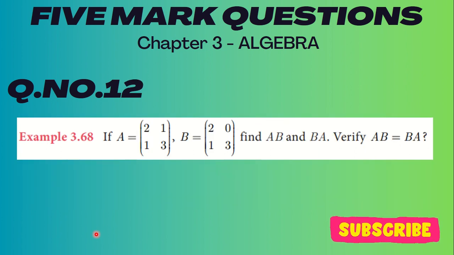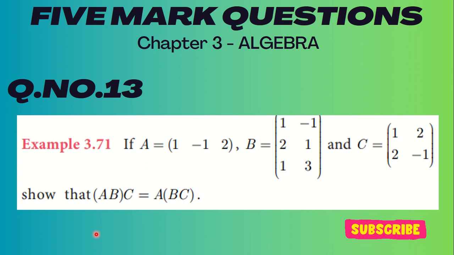Question number 12. Example 3.68. A is equal to 2 1 1 3, B is equal to 2 0 1 3. Find AB and BA, verify AB is equal to BA. So you have to find AB which is equal to BA. Let's go to the 13th question.